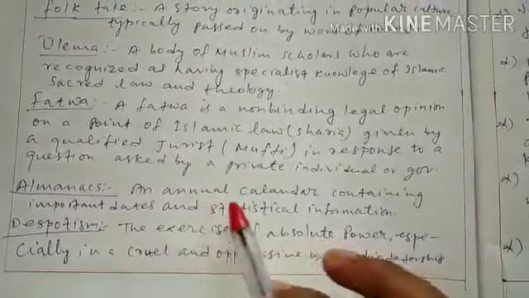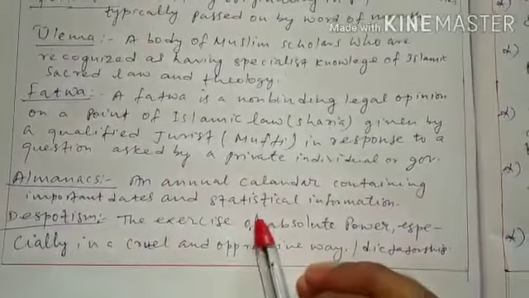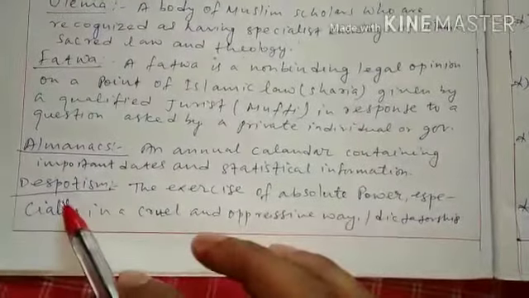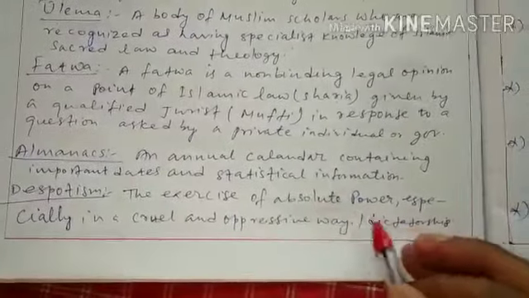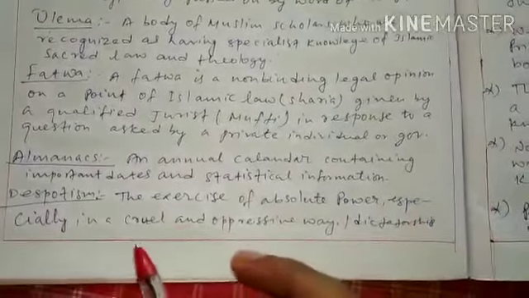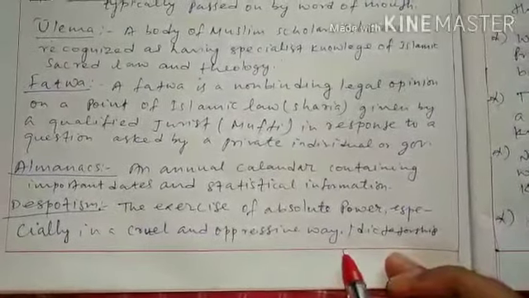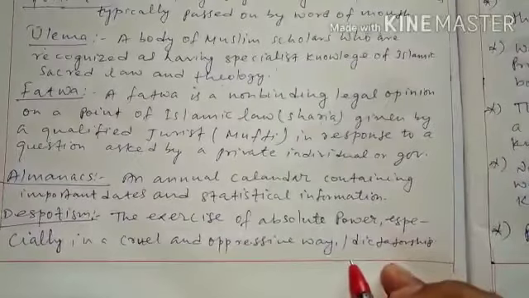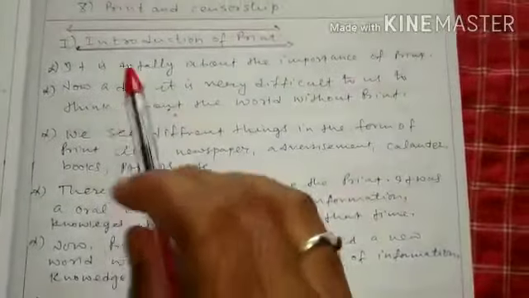Almanacs, an annual calendar containing important dates and statistical information, called almanacs. Now, at last, despotism, the exercise of absolute power, especially in a cruel and oppressive way or dictatorship way, called despotism. So these are few important words that we are going to cover in this chapter. This is the introductory part.